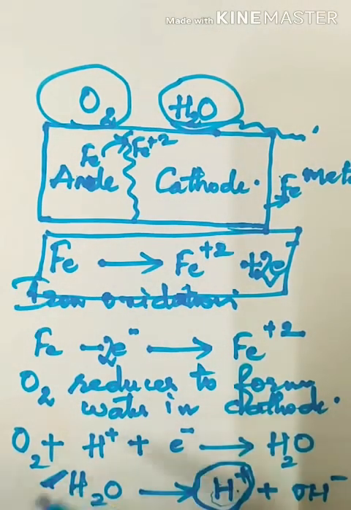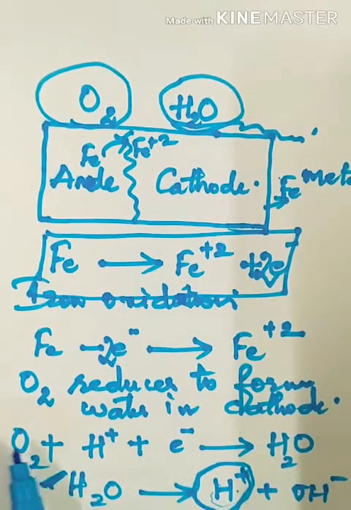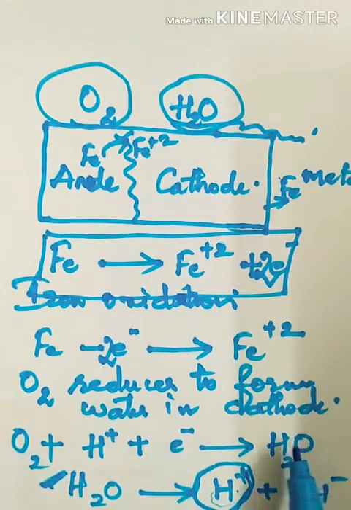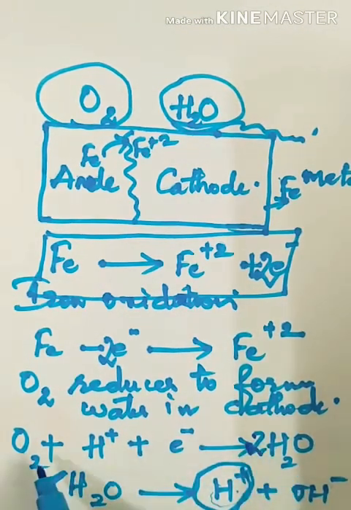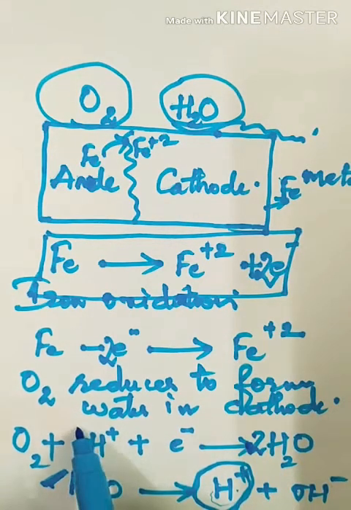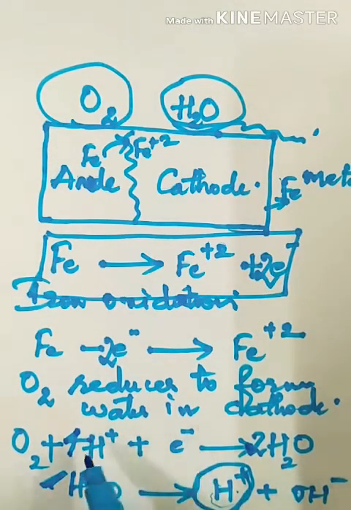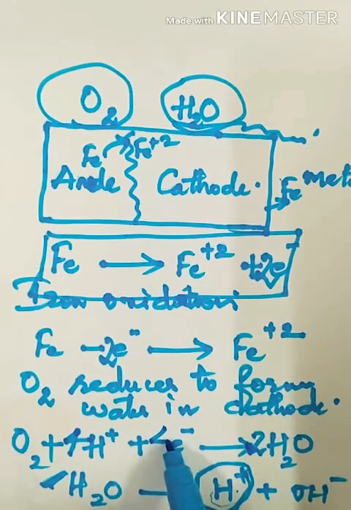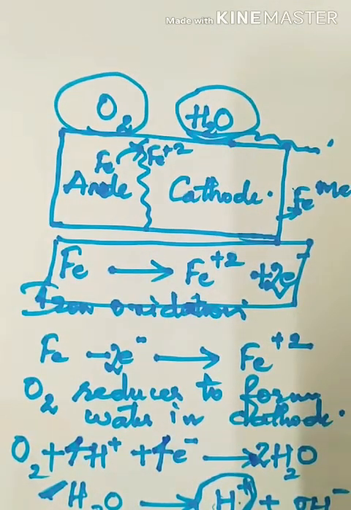Now we will balance it. Hydrogen and oxygen, first you will balance oxygen. Oxygen here we have 2, whereas here we have only 1. So we will put a 2 here. Now oxygen became 2, oxygen 2, hydrogen 4. So here I will put a 4. So if it is 4H+, then the electrons should also be the same, 4e-. This way you have to write the reaction. Don't go for by-hearting. Hope it is clear. See whether it is balanced.